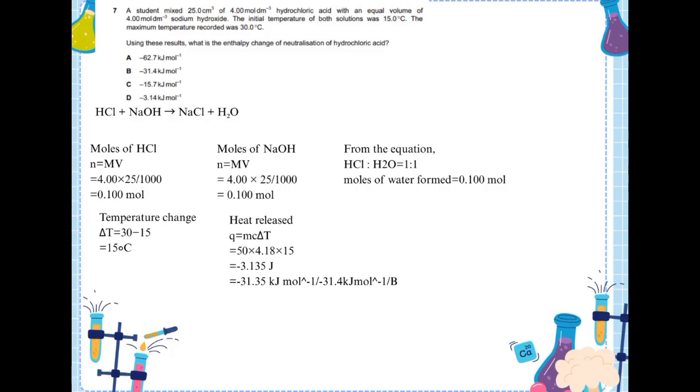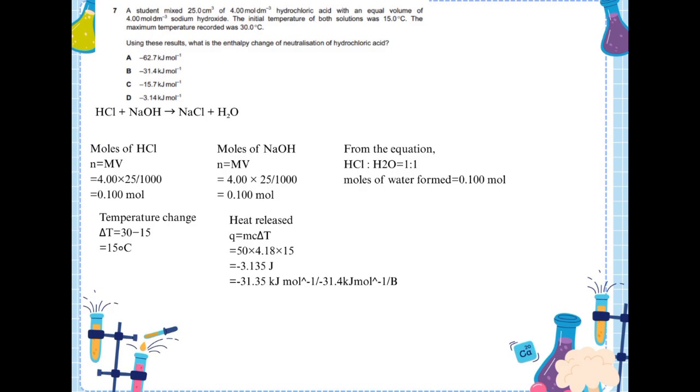Next, a student mixed 25 cm³ of 4 molar hydrochloric acid with an equal volume of 4 molar sodium hydroxide. The initial temperature of both solutions was 15 degrees Celsius. The maximum temperature recorded was 30 degrees Celsius. Using these results, what is the enthalpy change of neutralization of hydrochloric acid? First, I write the balanced equation: HCl plus NaOH gives NaCl plus H2O.